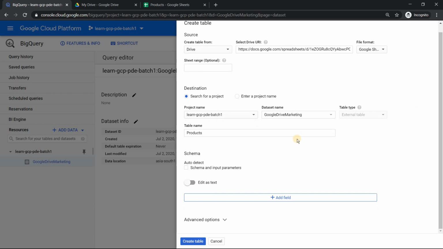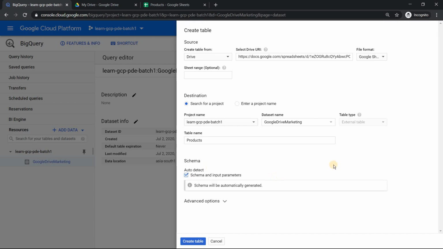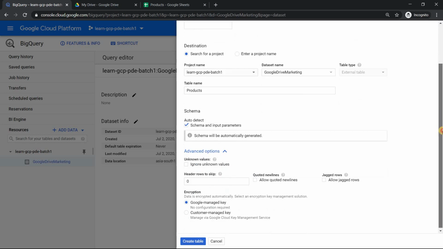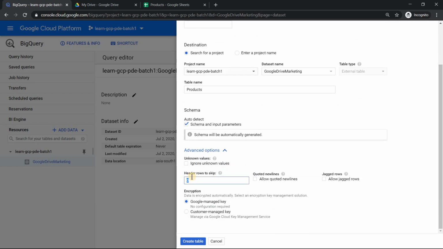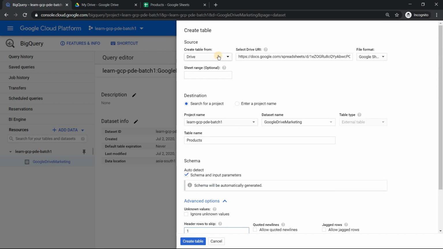That's good. I'm very, very lazy, so I don't want to enter the schema. I'm going to use the magic of BigQuery where it can detect the schema automatically. And the last part is, because the first row is the header, we need to skip that. That's it. So what we did, we chose the source as Drive. We gave the URI.